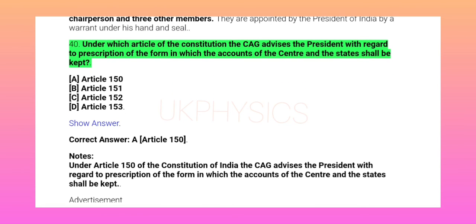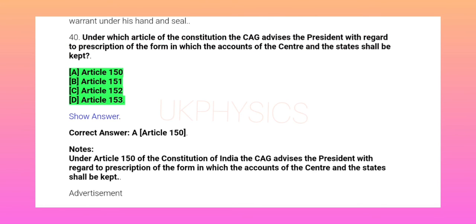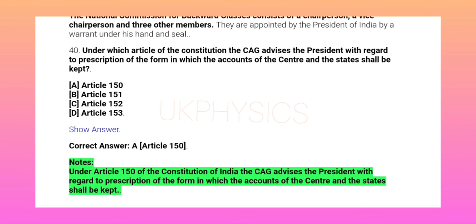40. Under which article of the Constitution the CAG advises the President with regard to prescription of the form in which the accounts of the centre and the states shall be kept? A. Article 150. B. Article 151. C. Article 152. D. Article 153. Show answer. Correct answer A. Article 150. Notes: under Article 150 of the Constitution of India, the CAG advises the President with regard to prescription of the form in which the accounts of the centre and the states shall be kept.